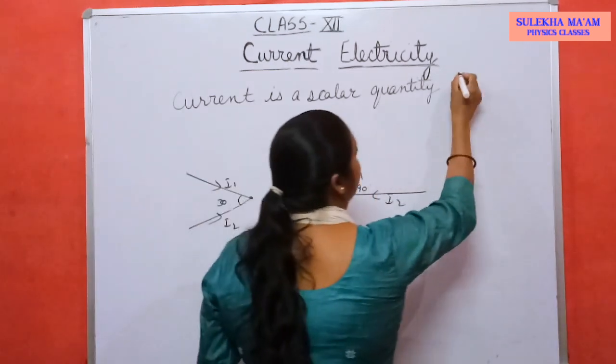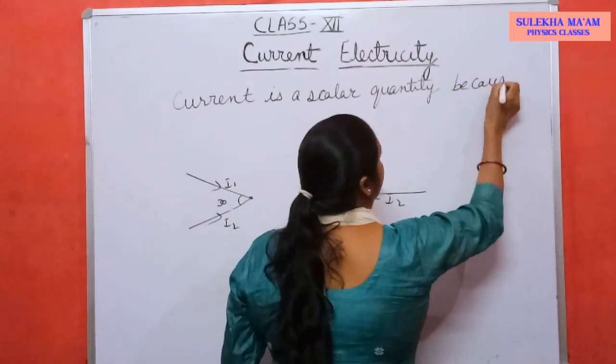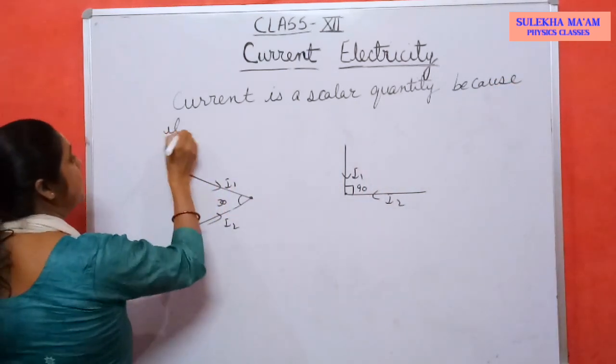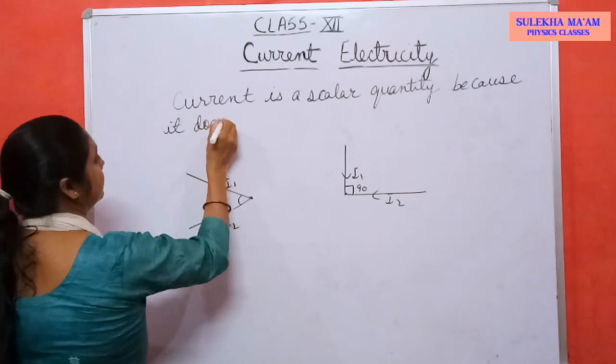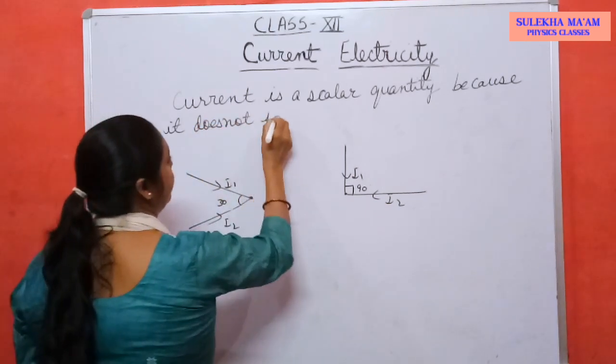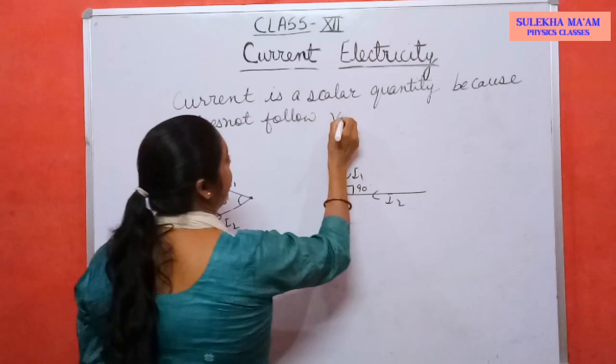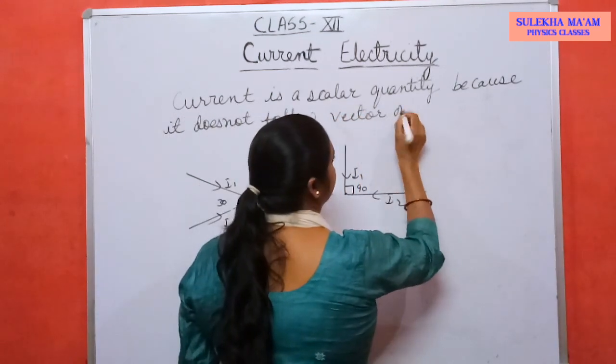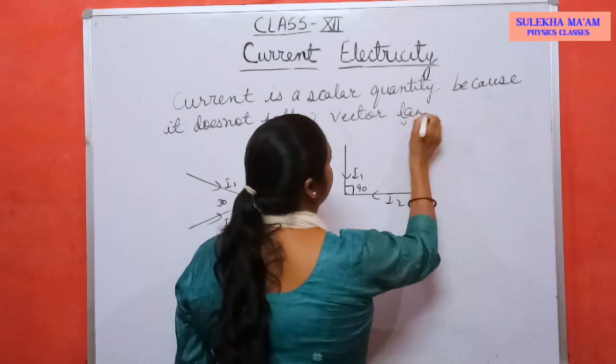You can write the reason because if it is a vector quantity, it follows vector law of addition, but current does not follow vector law of addition.